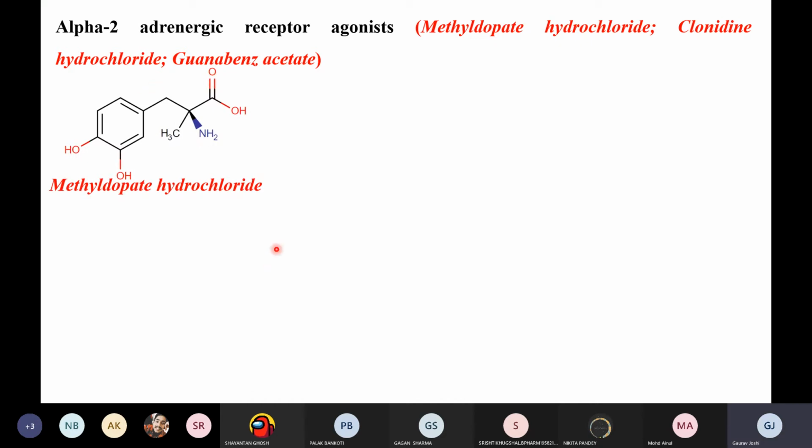See the structure. I think you have read about adrenergic system medicinal chemistry in the fourth semester, perhaps, right?